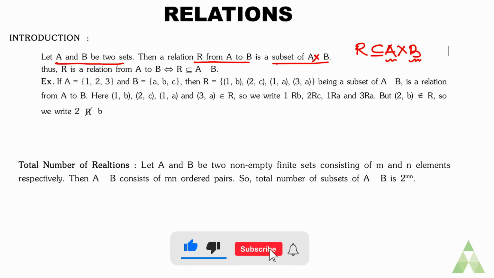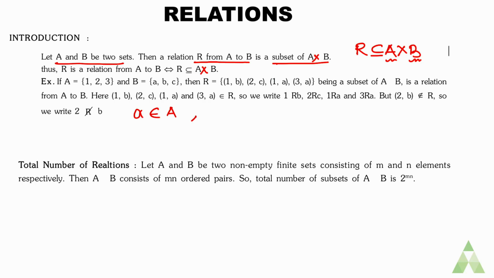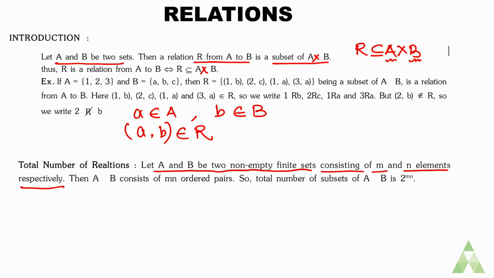Or we can say if A is a subset of set A and B is a subset of set B, then the ordered pair (a, b) belongs to relation R. And if A and B are two non-empty finite sets consisting of m and n elements respectively, that is, A has m elements and B has n elements, then A cross B consists of mn ordered pairs. We have already studied about this.